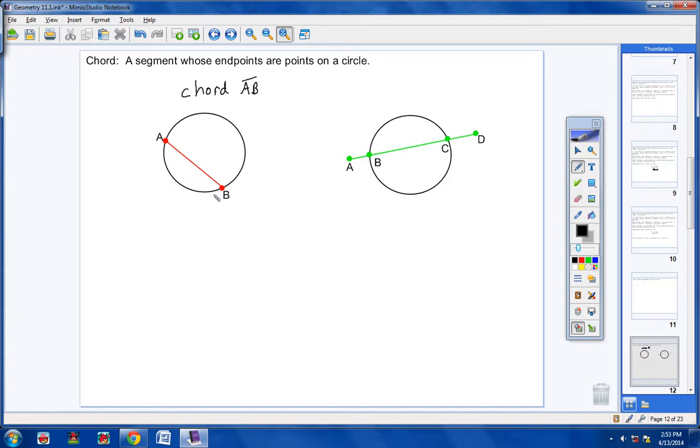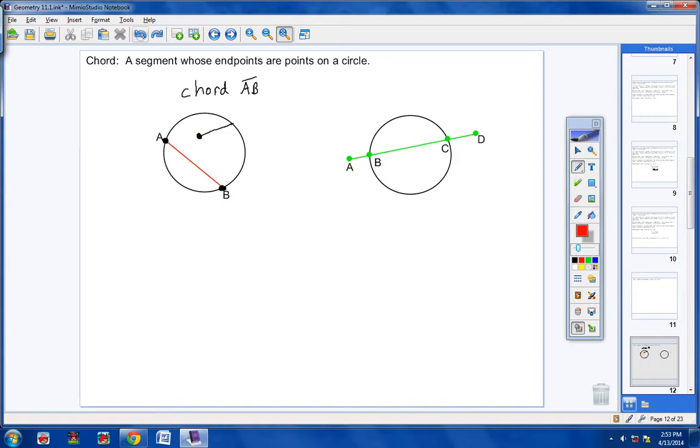The only thing you need to have for a chord is a segment that is inside of a circle whose endpoints lie right on the circle. So if I had a segment that started here and went to here, that would not be a chord, because this endpoint right here that I'm circling in red is not on the circle.